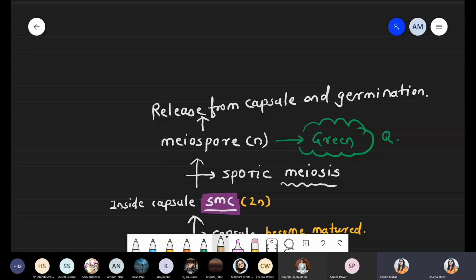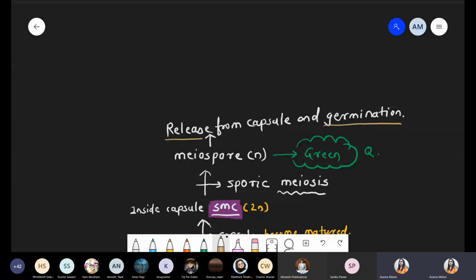ठीक है, दो स्टेप हो गए यहाँ पे. Number 1, first of all we discuss release, and number 2, it undergoes the process of germination. Now we know that once that meiospore undergoes germination, it forms a very important structure, that is protonema. So release हो गया, germination हो गया, and after this germination, this typical meiospore forms a very specific structure, that is protonema.